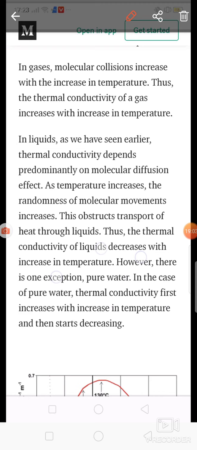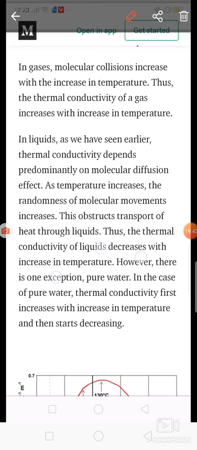So for the gases, if the temperature of that particular gas increases, then the molecules will move in a faster manner. Because of that, at a particular instant these molecules will come in contact with each other. If this physical contact increases, heat transfer increases, which means thermal conductivity will increase. So for the gases, if temperature increases, then thermal conductivity also increases.